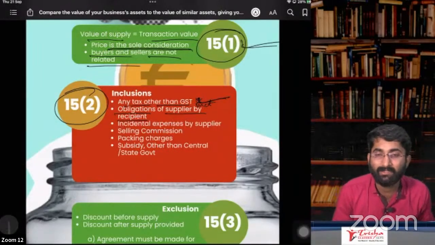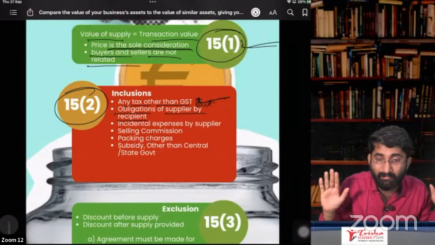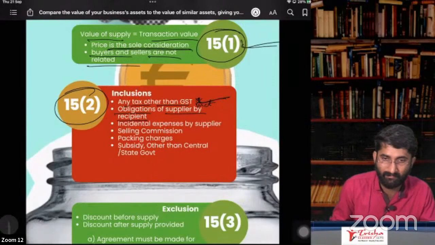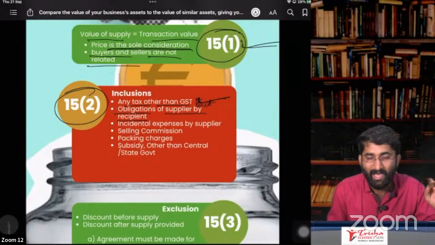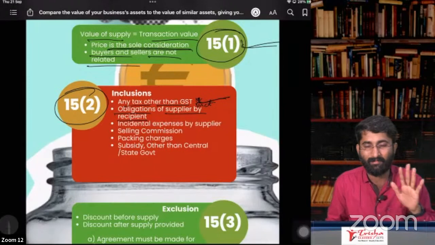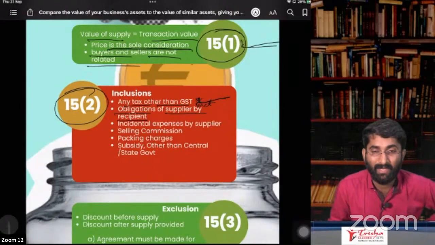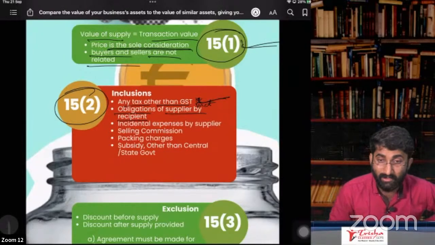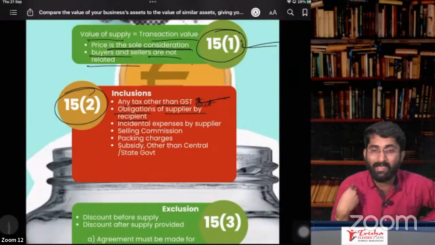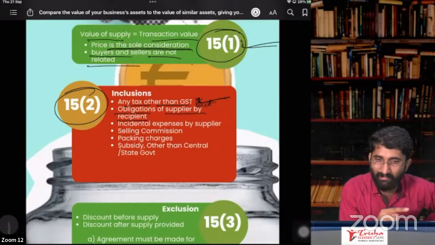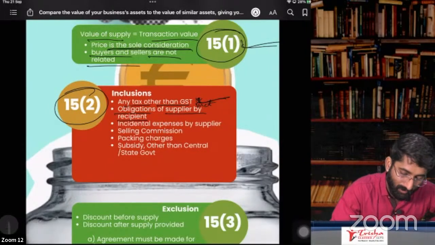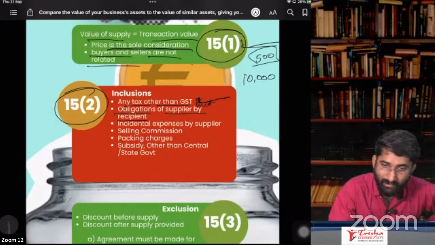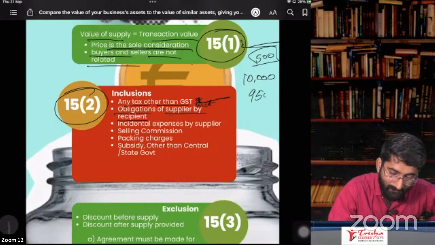Now the carrier guy says, sir, I am not getting paid. Please do pay me. So now I'll pay the amount to that person. Now that person is happy. Actually, who had to pay that? Not me. The supplier had to pay it. I am not supposed to pay that, but instead of you, I paid it. Should I include that in the value of supply? I had to pay you 10,000 rupees, but 500 I already paid to the carrier guy. So now I will pay you only 9,500.